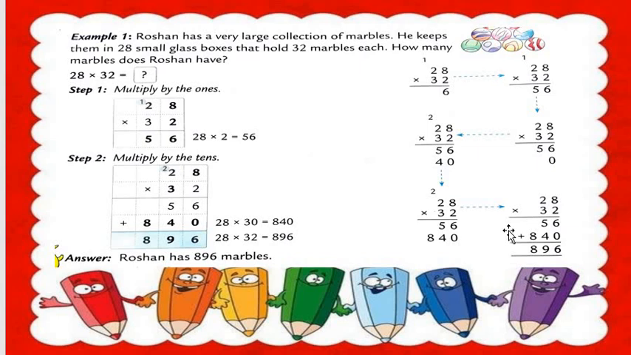28 multiplied by 32 is equal to 56 plus 840. 6 plus 0 is equal to 6. 5 plus 4 is equal to 9. How many, all students? 5 plus 4 is 9. Understood? Then 8 as it is. The answer is what? 896. So how many marbles does Roshan have? Roshan has 896 marbles. Understood? Got my point, all students? I hope you all understood.